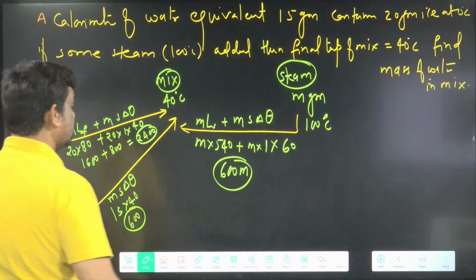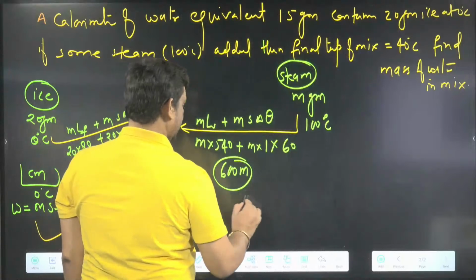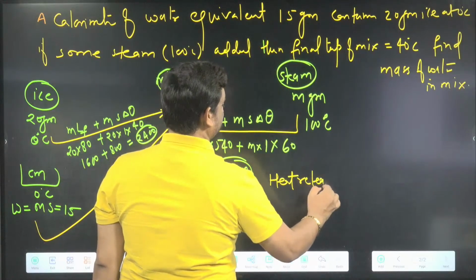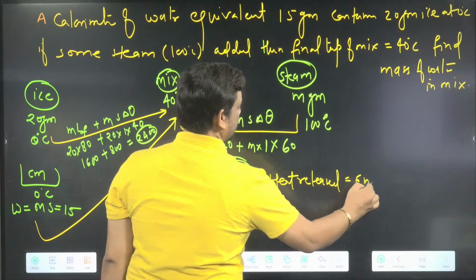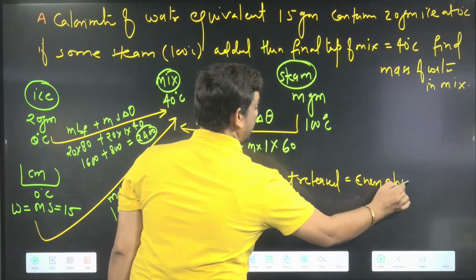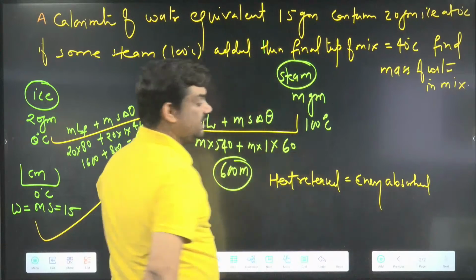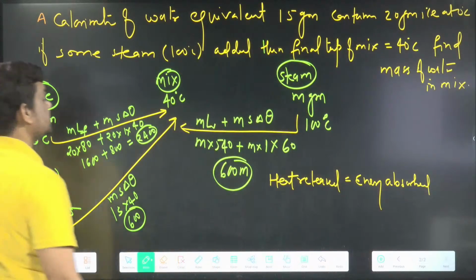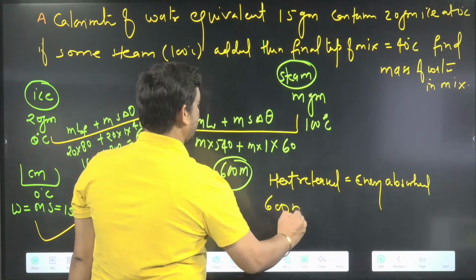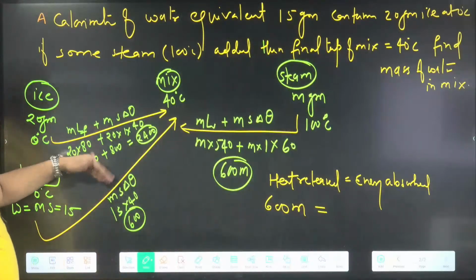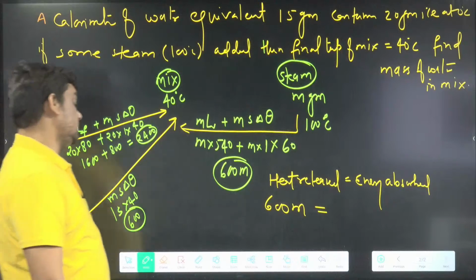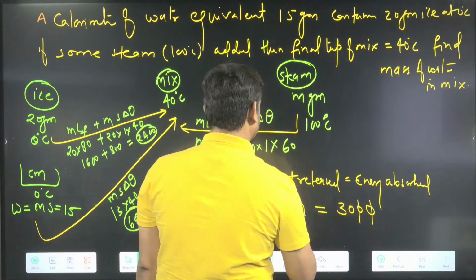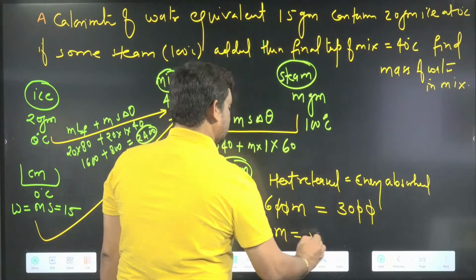So we can say heat released is equal to heat absorbed. Heat released means energy released is equal to energy absorbed here. I hope up to this it is clear. Heat released is 600 m, and heat absorbed on this side is 24 plus 6, so the hundreds cancel out. We get m equal to 5 gram.